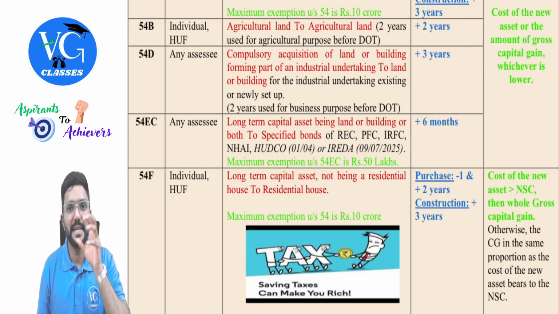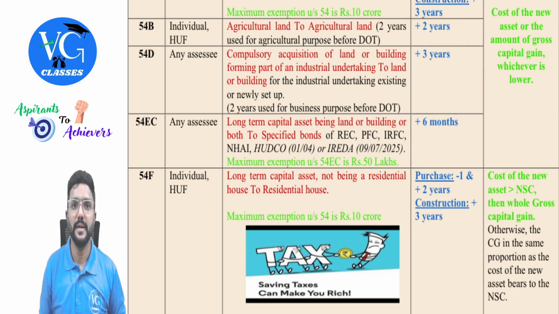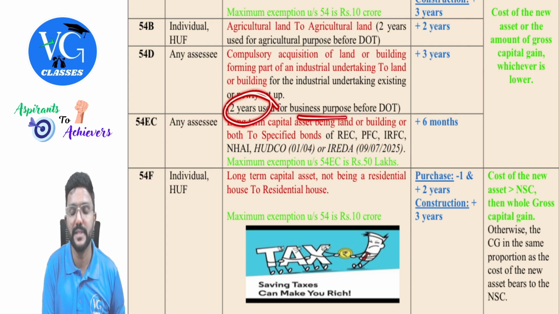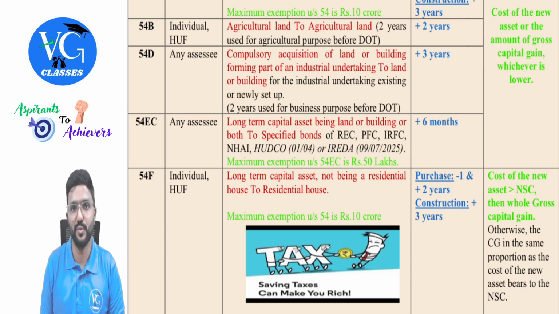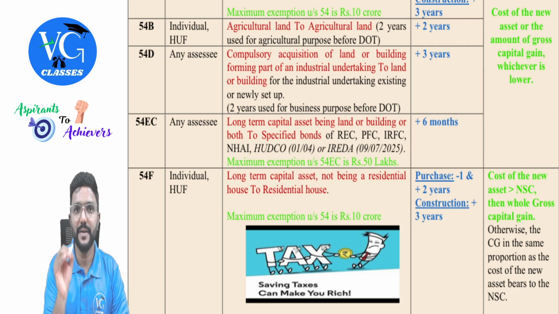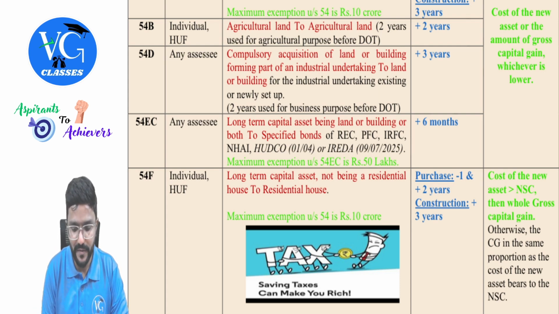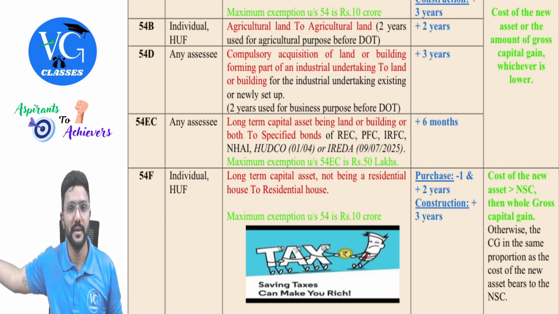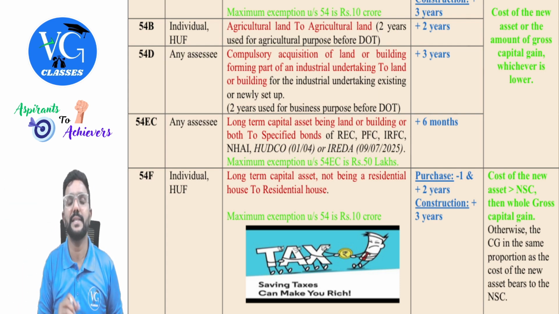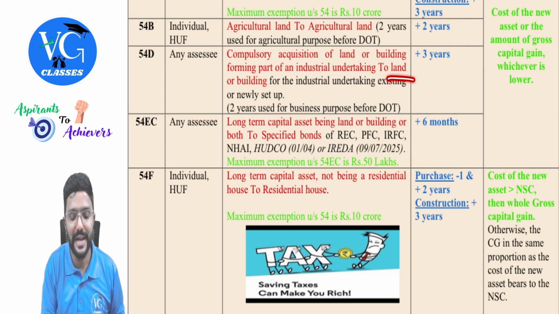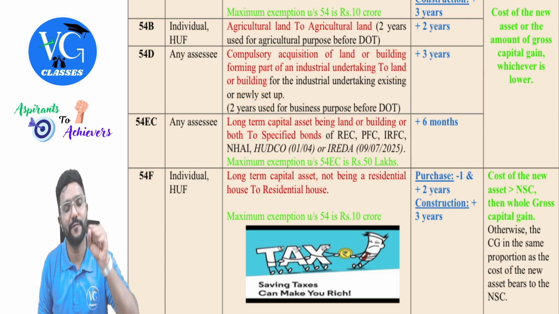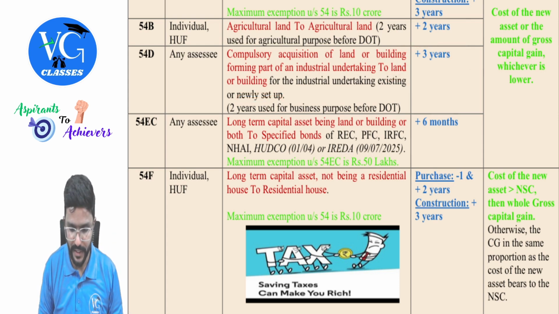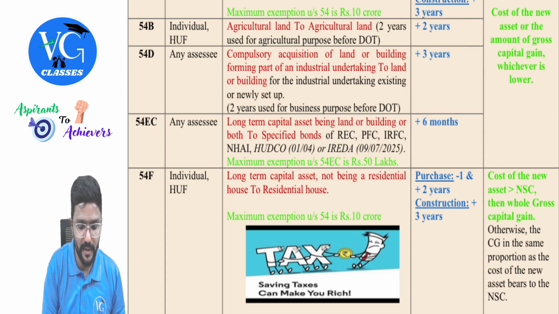54D. There is a compulsory acquisition of land or building which was used by the assessee for an industrial undertaking. And this land or building was used at least for 2 years for business purpose by the assessee before the compulsory acquisition. In such case, whatever gain he is earning, if he is ready to invest in a new land or building which will be used for the industry purpose, but in a new area, that amount he can claim as an exemption, provided he purchased the new land or building within 3 years from the date of compulsory acquisition.